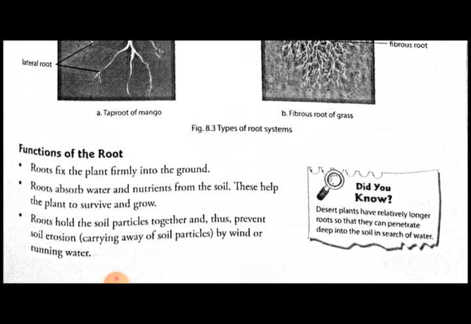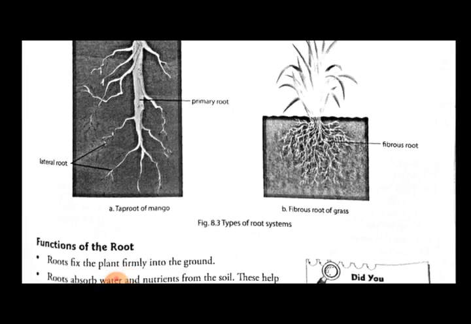As we all know, in the desert area there is no water, so roots penetrate very deep into the soil, and from there they can easily absorb the underground water. Okay.